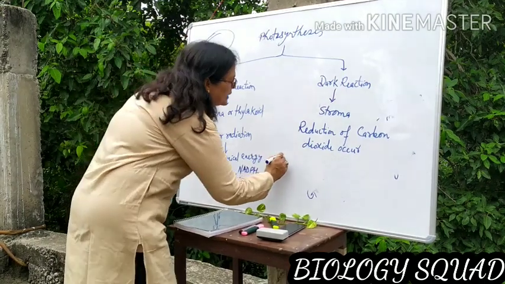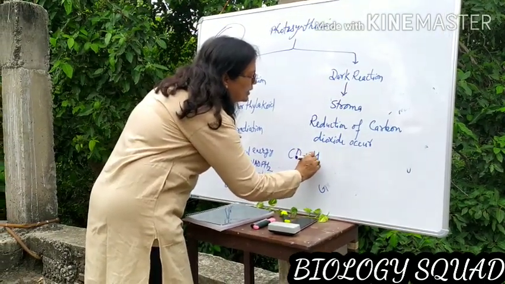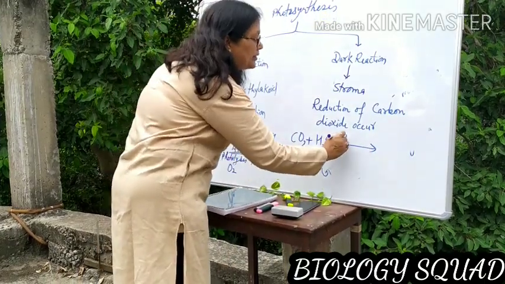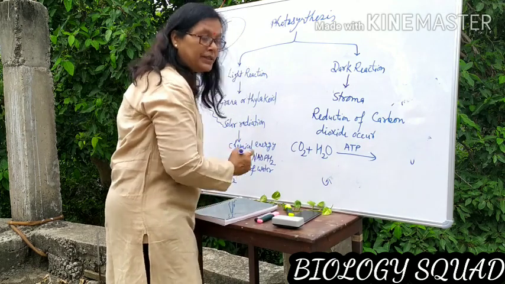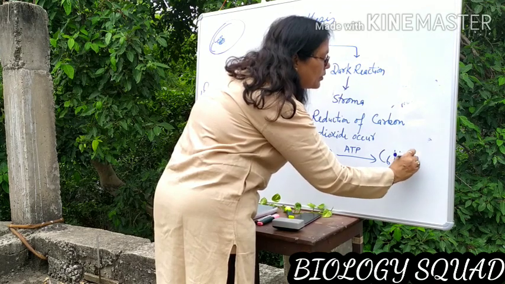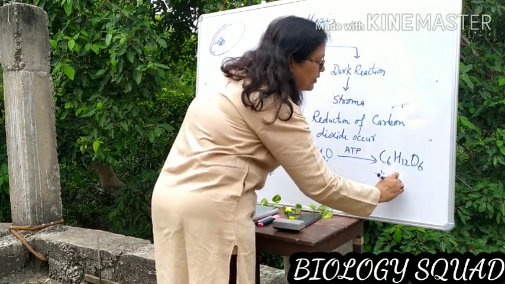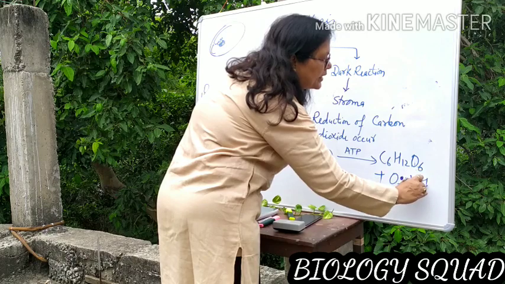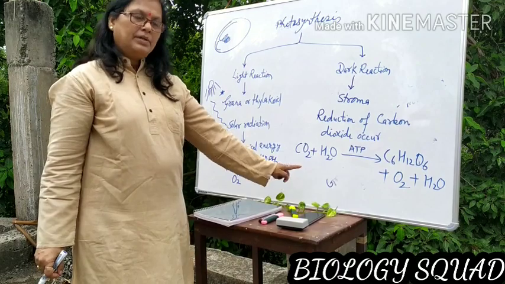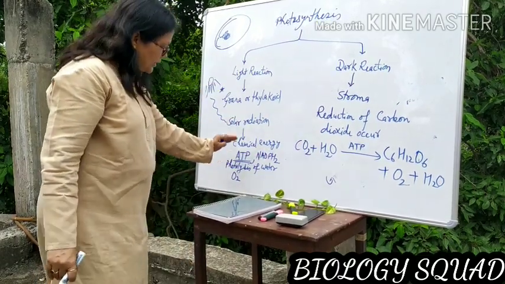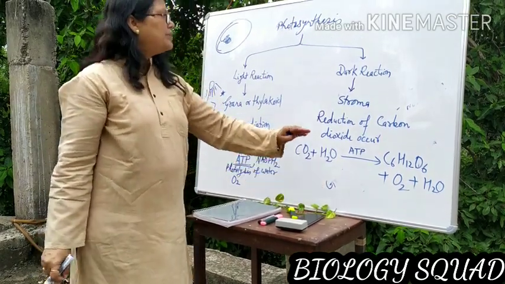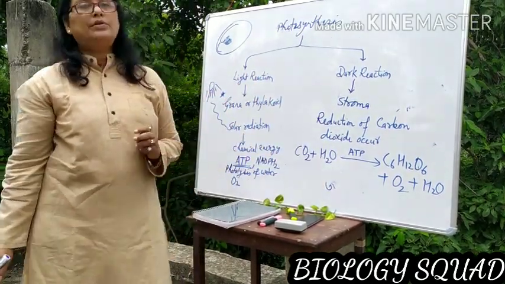If you see the reaction, carbon dioxide with water in the presence of sunlight and chlorophyll, means in the presence of energy, they are converted into C6H12O6. Similarly, oxygen is also released as well as water is also released. So this is the phenomenon. In the first step, energy is formed. In the second step, food is prepared. So these events occur in photosynthesis.